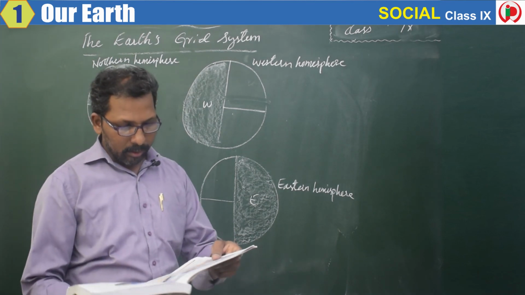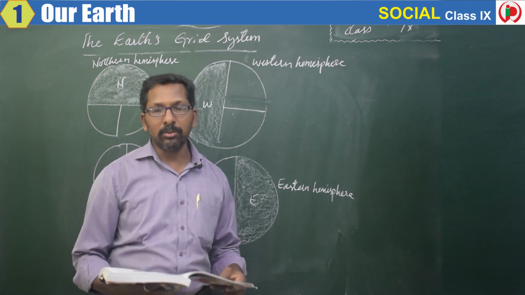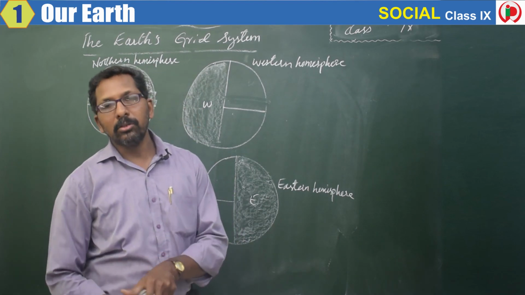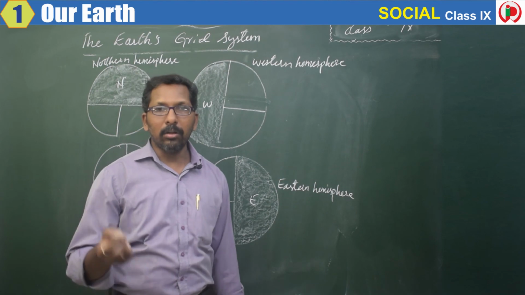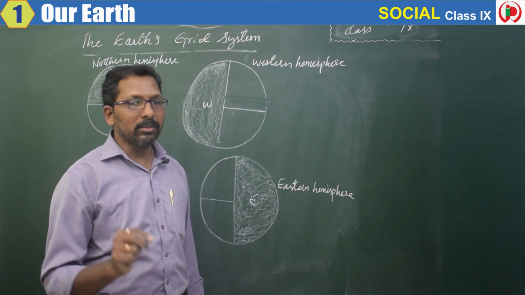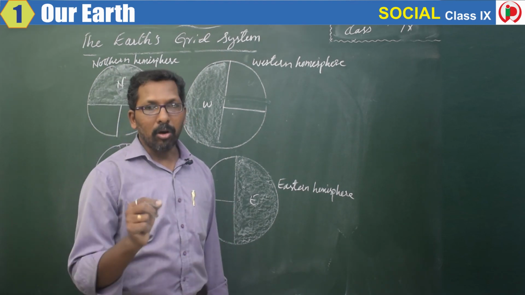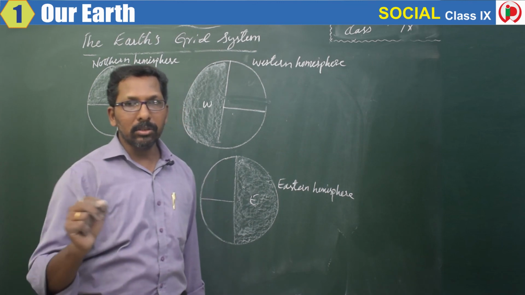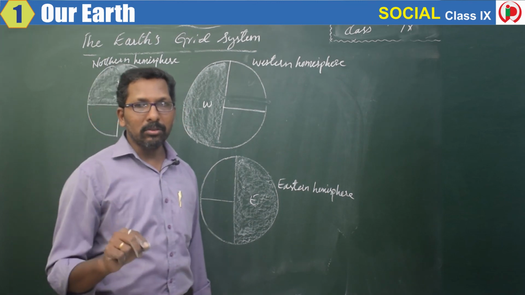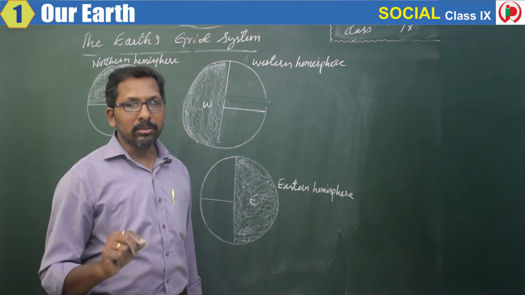Next we'll learn about latitudes and longitudes. What are latitudes, what are longitudes, we'll discuss in the next topic, and what their uses are, how many latitudes and how many longitudes there are.